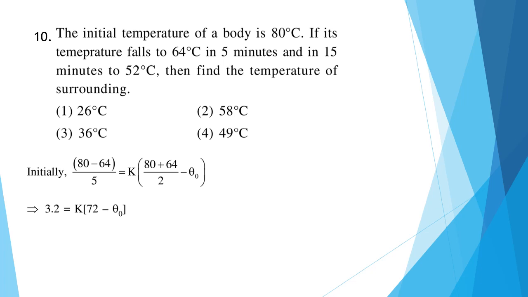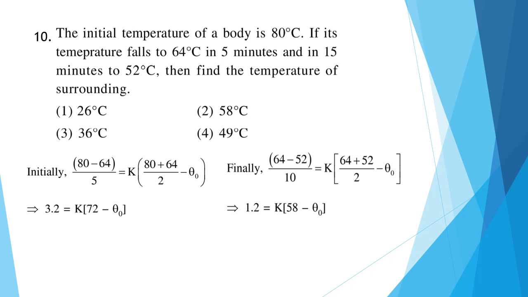As it goes from 80 to 52 in 15 minutes, we can also say that it goes from 64 to 52 in 10 minutes. So we get the second equation, 64 minus 52 divided by 10 is equal to K into 64 plus 52 by 2 minus theta naught. The second equation which we get is 1.2 is equal to K into 58 minus theta naught. As we have these two equations, we can find theta naught by solving them. When we solve this, we get theta naught is equal to 49 degrees Celsius. So the correct answer here will be option number 4.